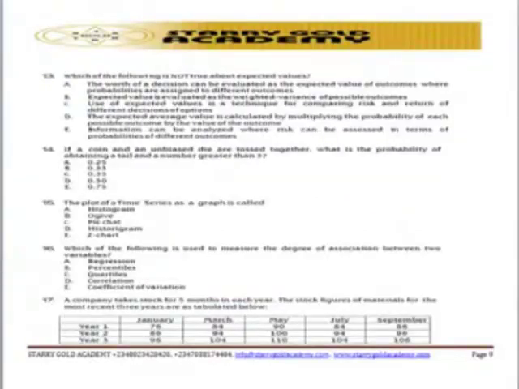So let's look at another interesting question. That question is based on question number 13. Question number 13, they say which of the following is not true about expected value? The question is centered on some certain average. Look at the topic. Then you have to know what they are trying to pass to you.